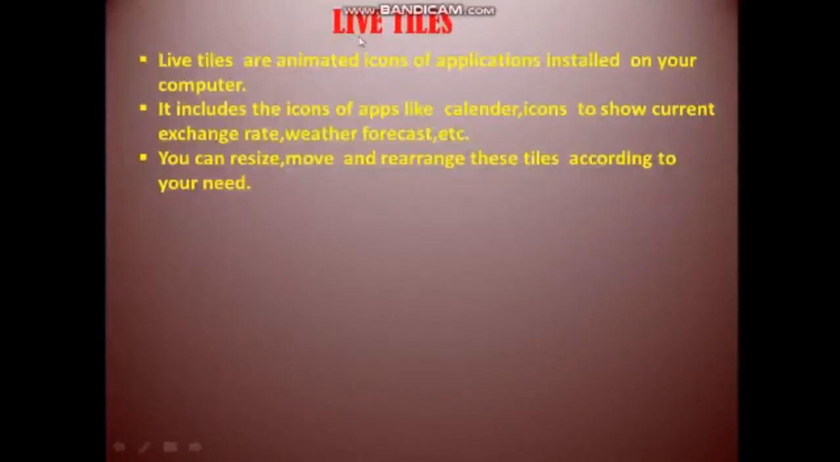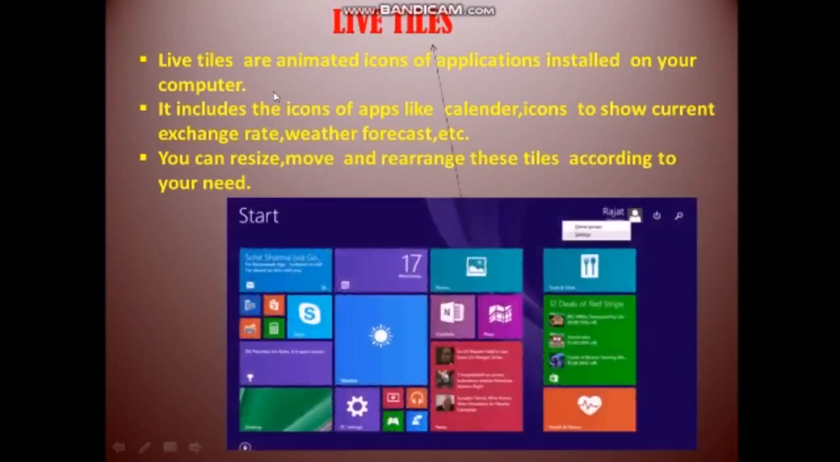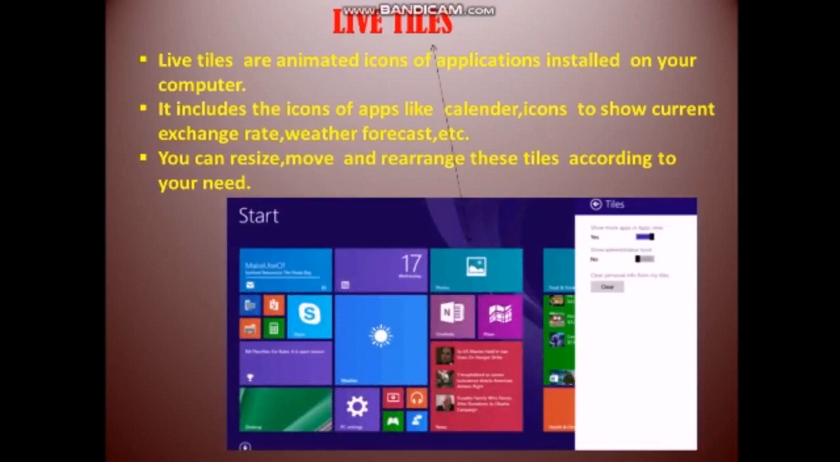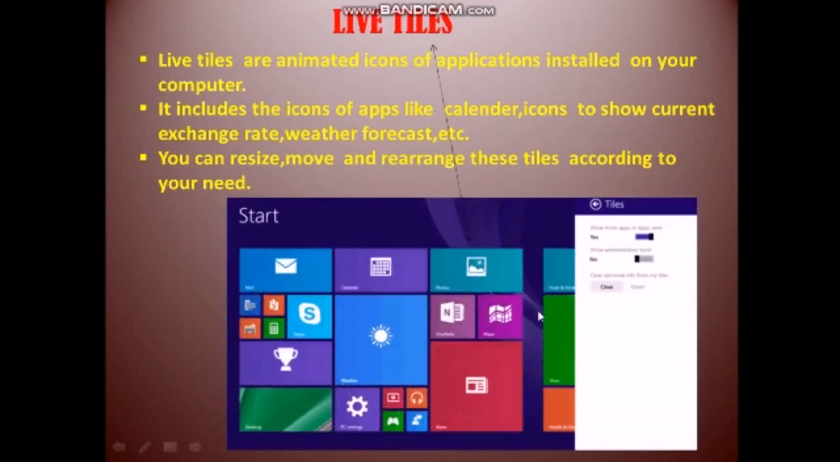Next one is live tiles. So the live tiles are the animated icons of applications that are installed on your computers. So look at this figure. These are the live tiles. They are the animated icons of the applications.